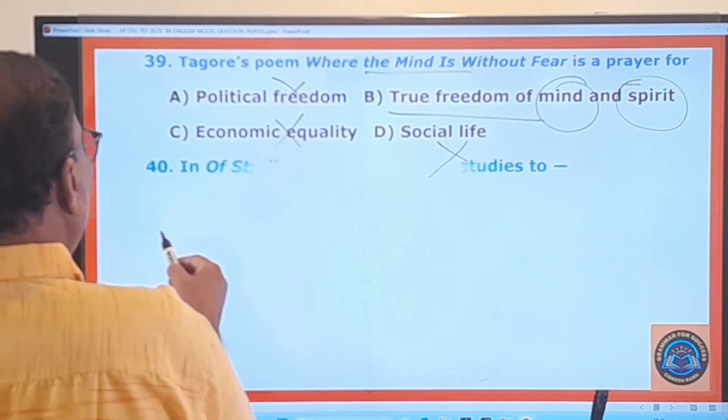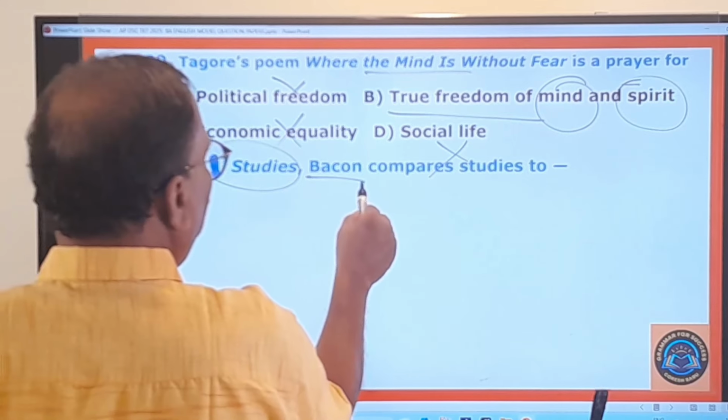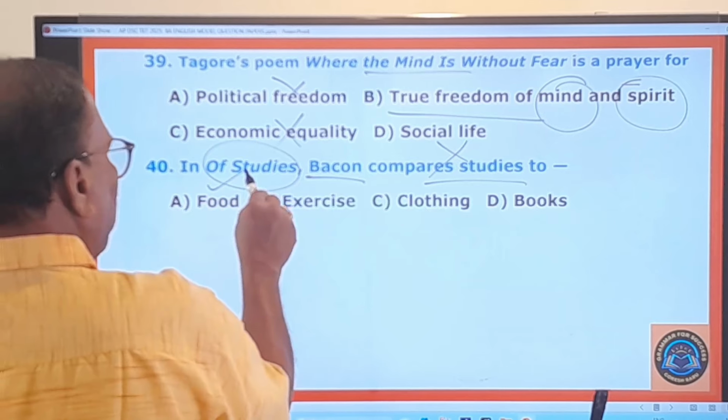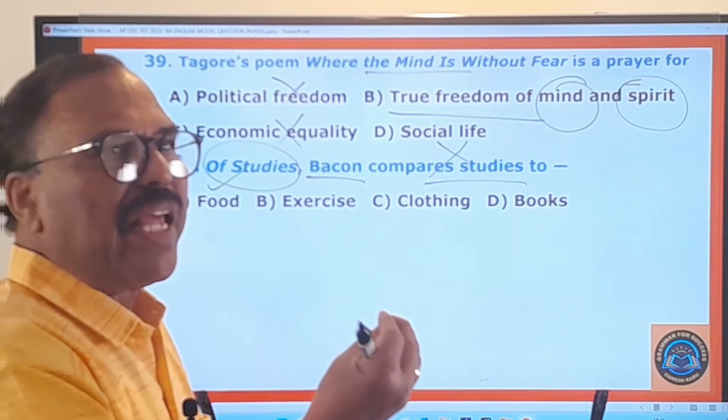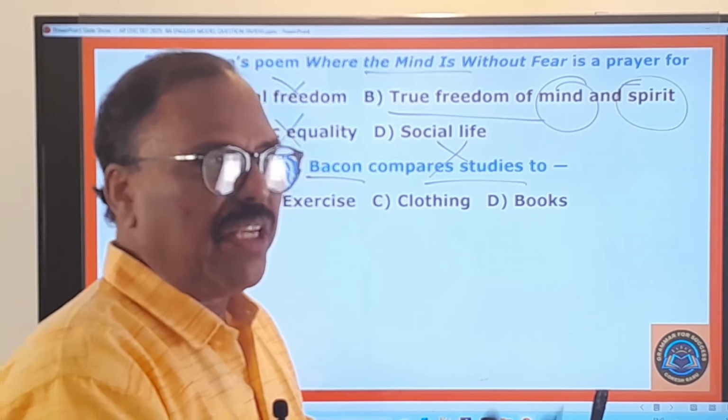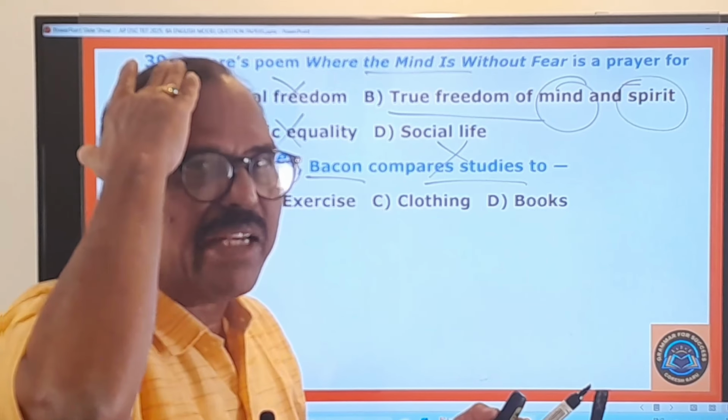Okay, the 40th question. In Of Studies, written by Francis Bacon, he compares studies to what? He compares studies to food. Reading books is just like eating food. Just as food gives strength to the body, these books will give strength to the mind.